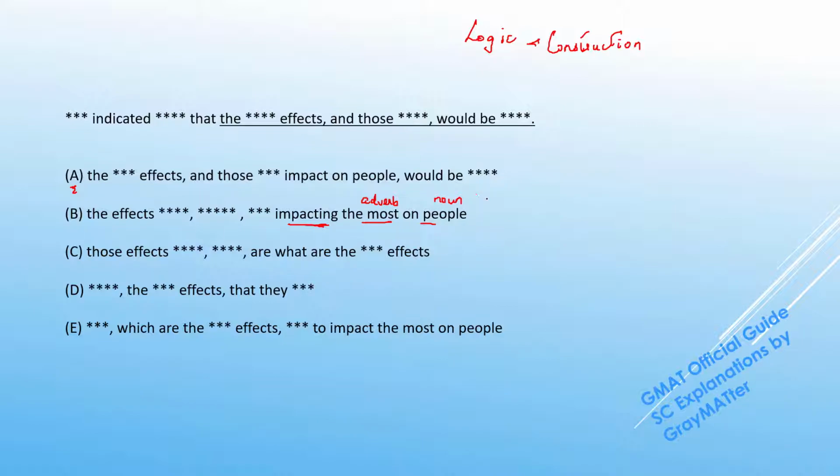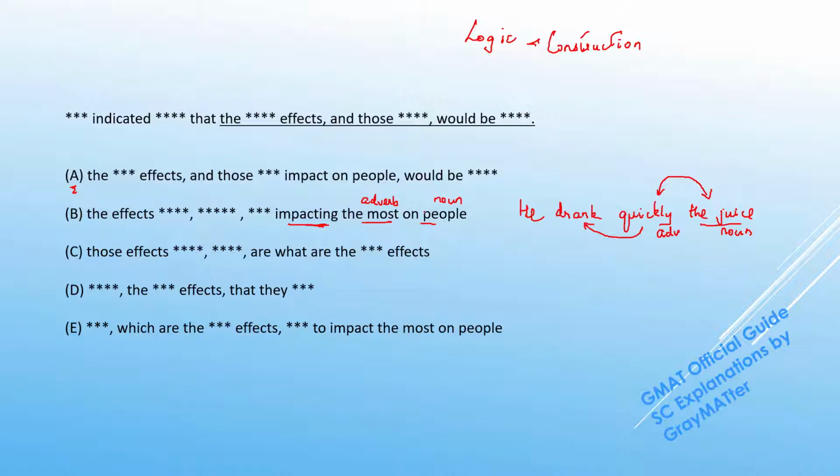Now, generally, when we use verbs and adverbs, how do we exactly construct a sentence? For example, if I said he drank quickly, right? So quickly is an adverb that is modifying the verb drank here. But let's say I wanted to introduce an object, what he actually drank. So can I say he drank quickly the juice? Can I introduce this noun after the adverb here? You can see that this is obviously sounding very awkward, right? He drank quickly the juice. So the right way to construct this would be to interchange the positions of the noun and the adverb. We would say he drank the juice quickly.